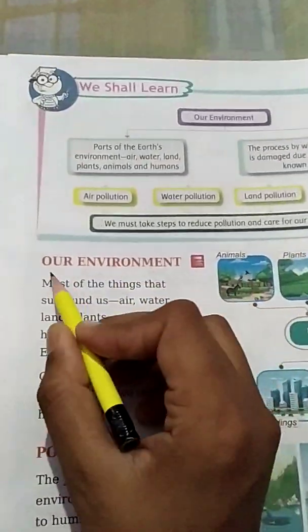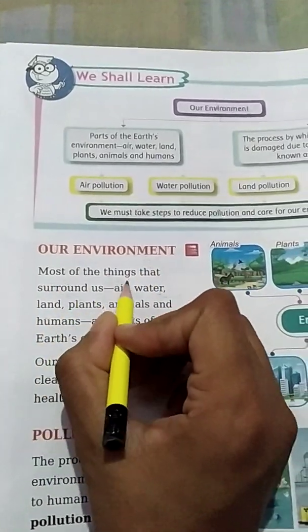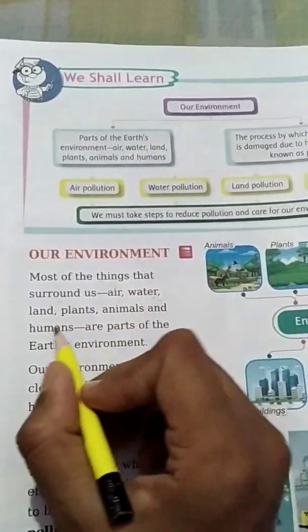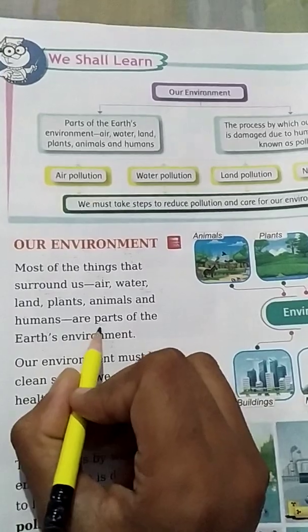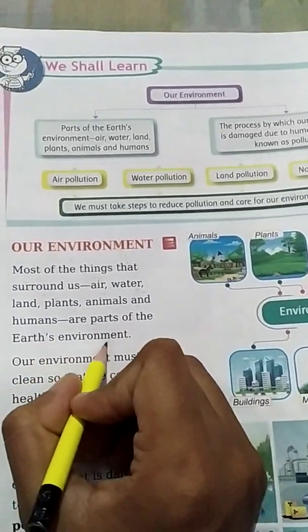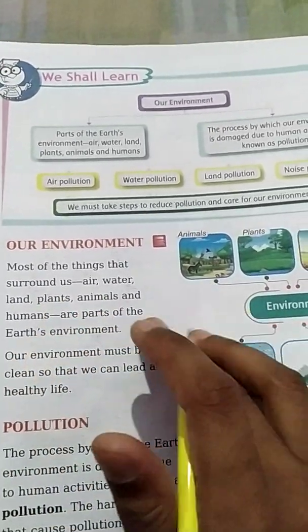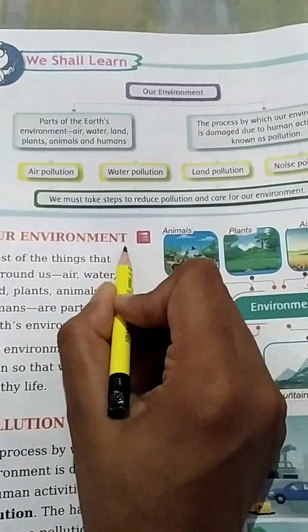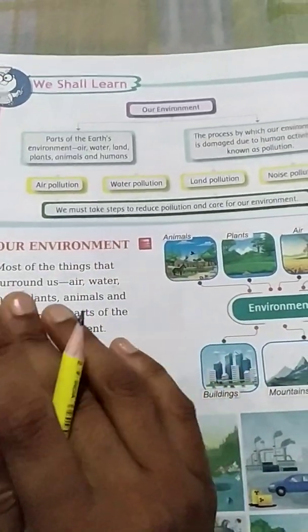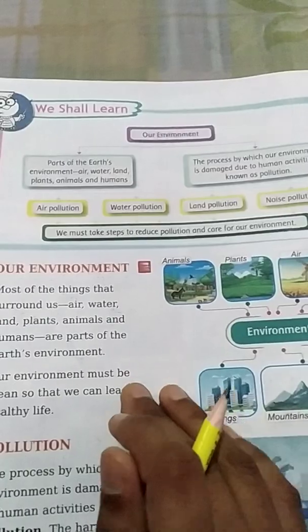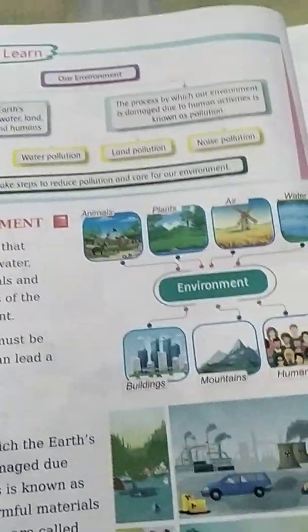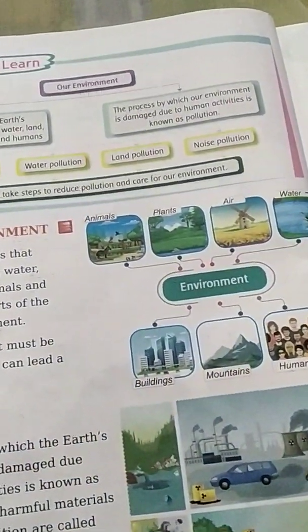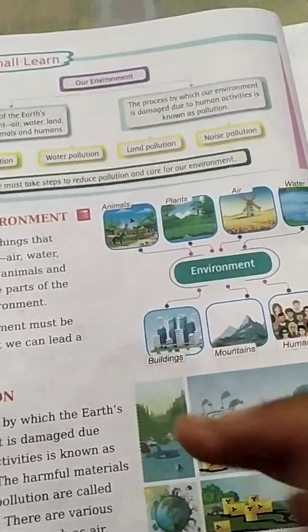So, our first topic is our environment. Most of the things that surround us, air, water, land, plants, animals and humans, are parts of the earth's environment. So, firstly, the word environment means to encircle and surround. So, environment is the thing that encircles or surrounds us. So, we can say that environment means surrounding or condition in which we live.